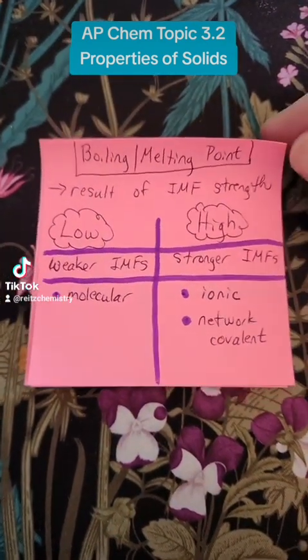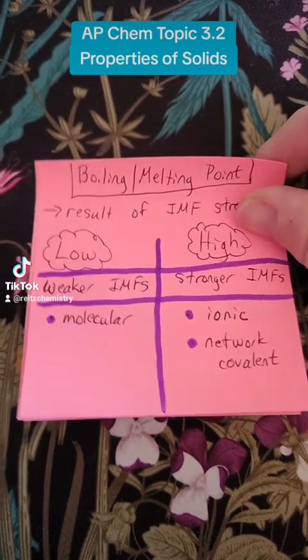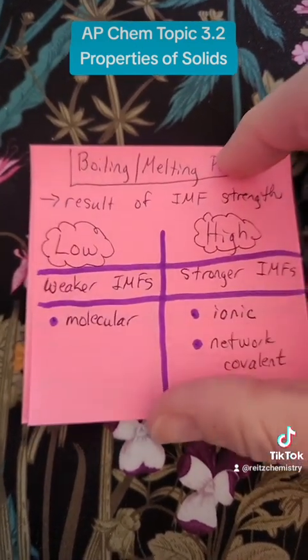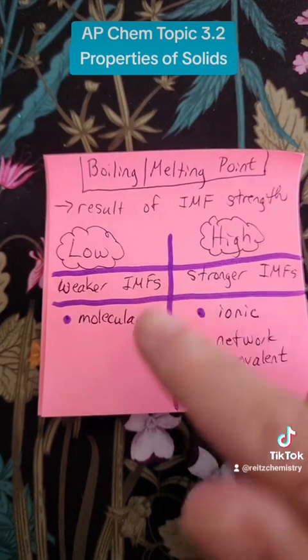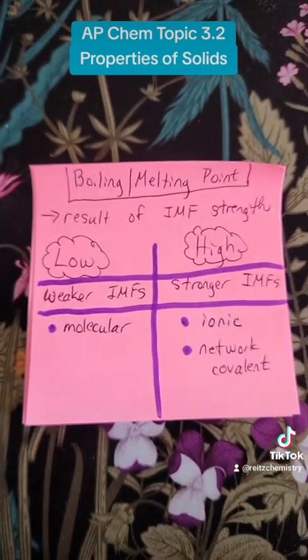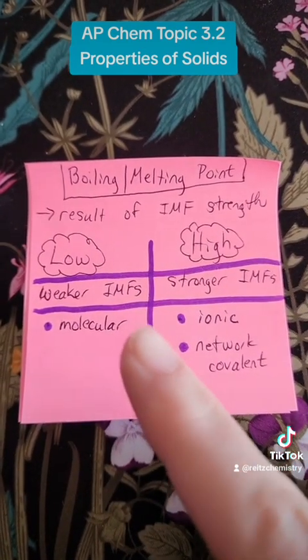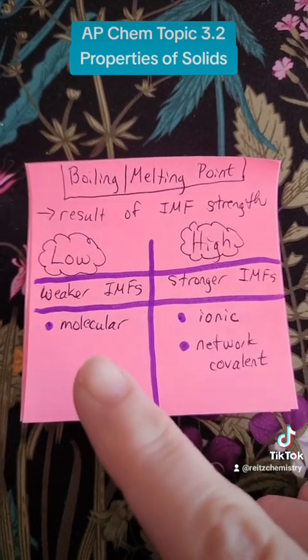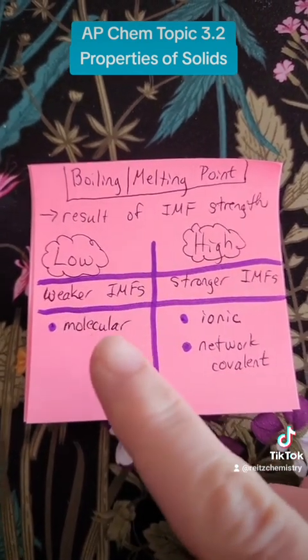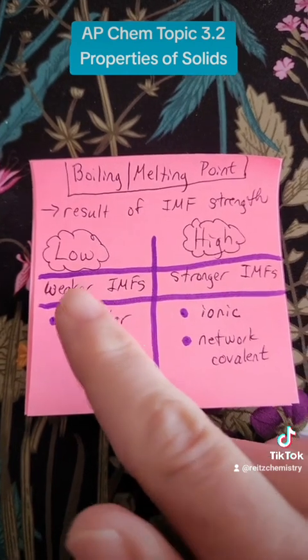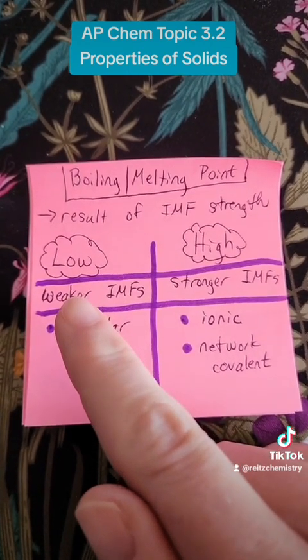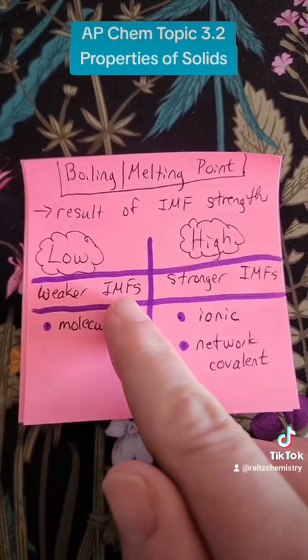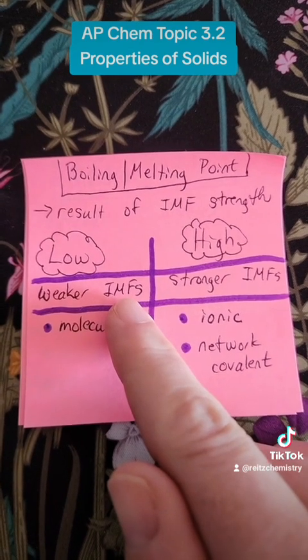Boiling and melting points are reasoned in a similar way to vapor pressure. They are, again, the result of the IMF strength. So think about, again, what is happening when you have a phase change. When you have a phase change, you're overcoming the interparticle forces to separate the particles from each other, and they also start moving faster. Okay, so they basically spread out. If they have a lower boiling or melting point, that means that the IMFs are weaker, and they are therefore easier to overcome at lower temperatures.